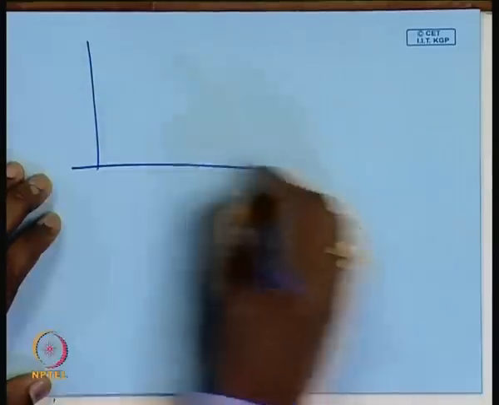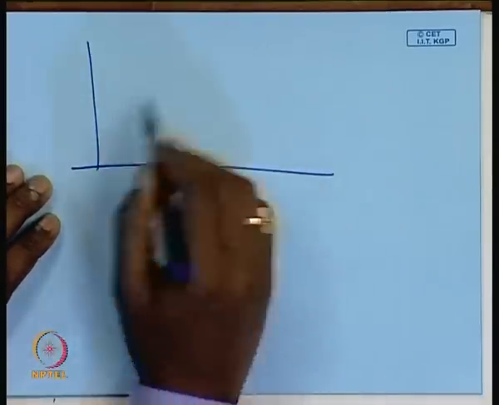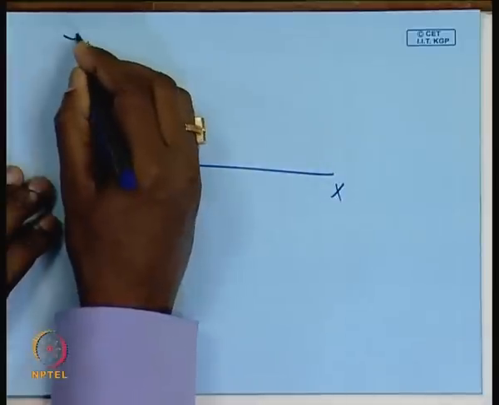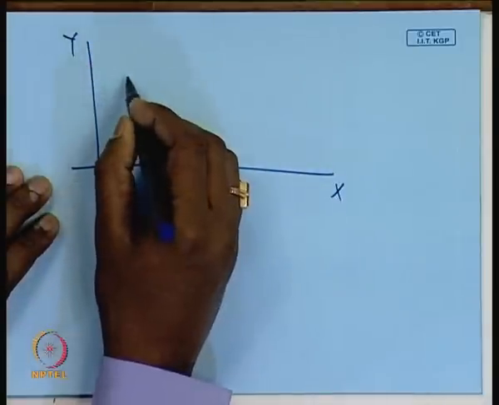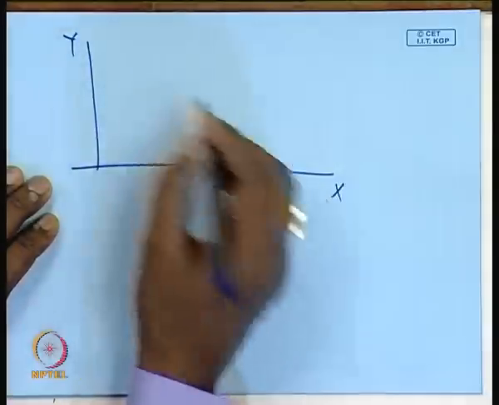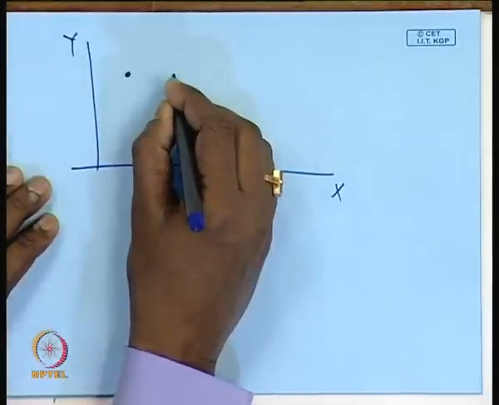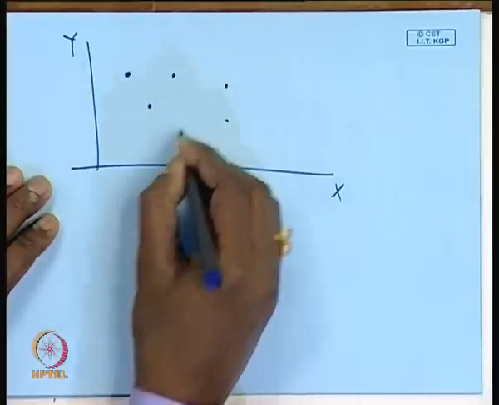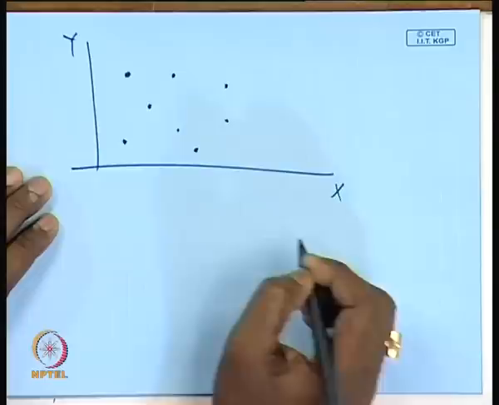So if we just draw this diagram, I hope this will be clear. Suppose that this is the two dimensional space that we are talking about. For a discrete random variable, there is some probability mass concentrated at some specific points.